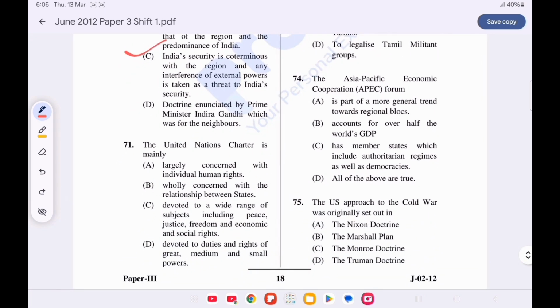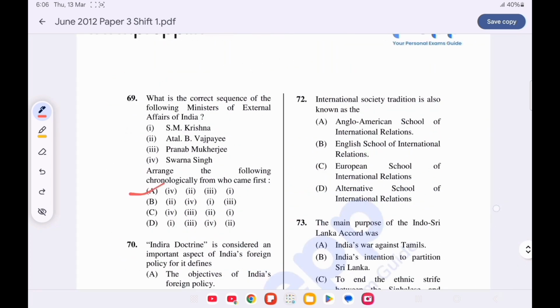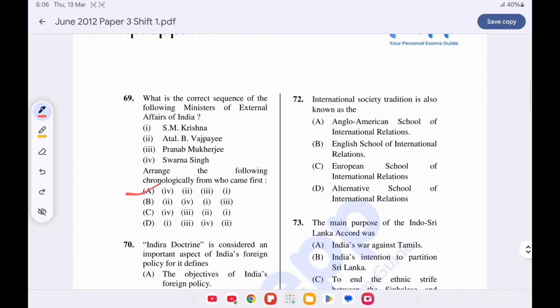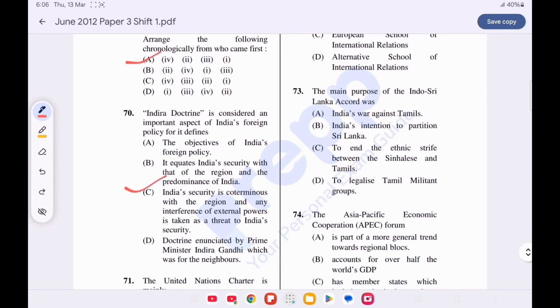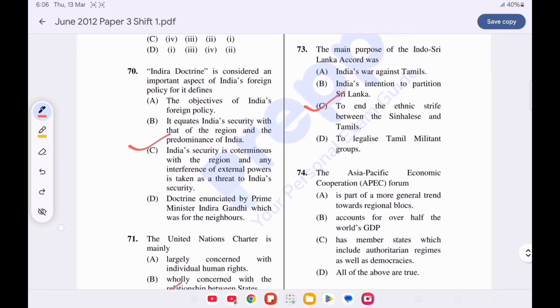Question number 71. The United Nations Charter is mainly, option C is correct, devoted to a wide range of subjects including peace, justice, freedom and economic and social rights. Question number 72. International Society tradition is also known as, option B is correct, English School of International Relations. Question number 73. The main purpose of the Indo-Sri Lanka Accord was, option C is correct, to end the ethnic strife between the Sinhalese and the Tamils.